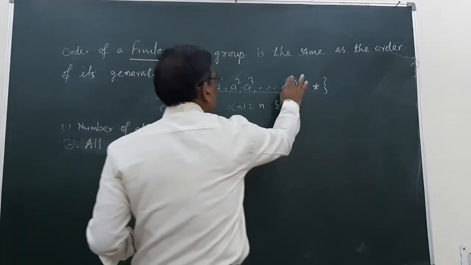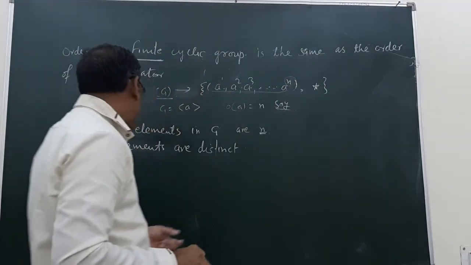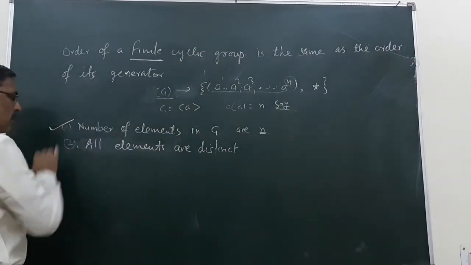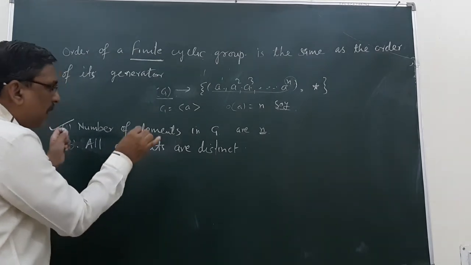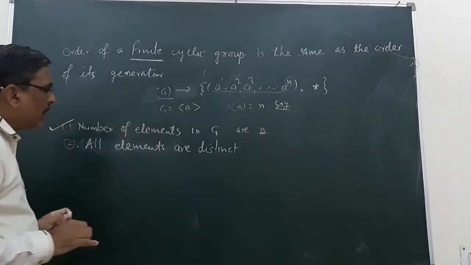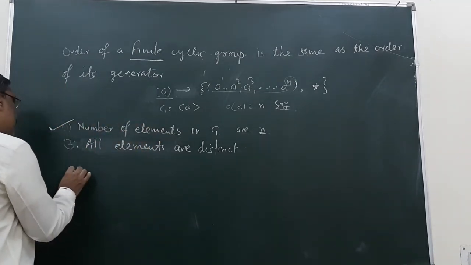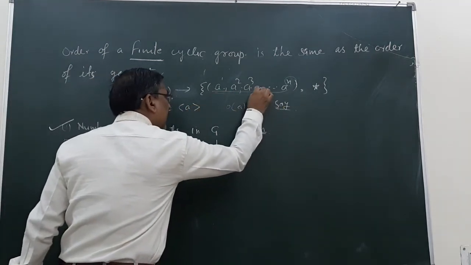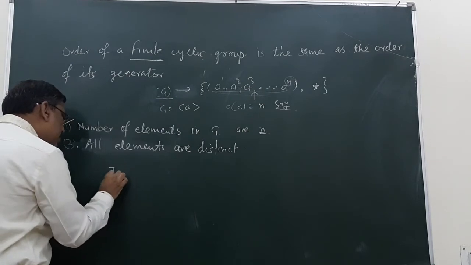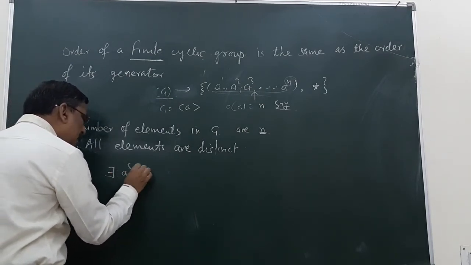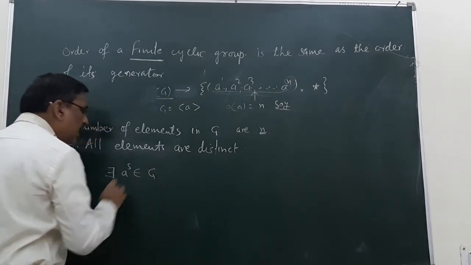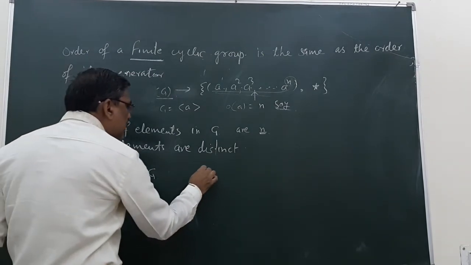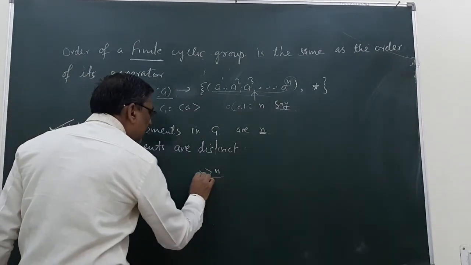In order to prove that the number of elements in G are n, on the contrary, let us suppose there exists an element a^s belonging to G such that s is greater than n.